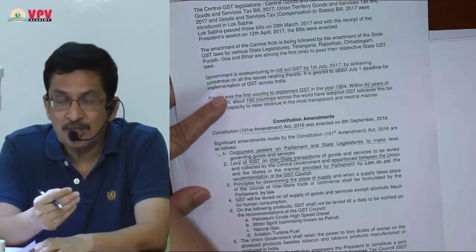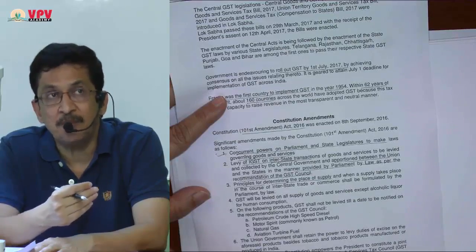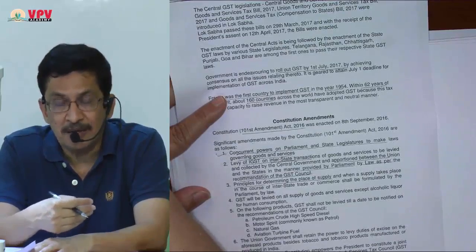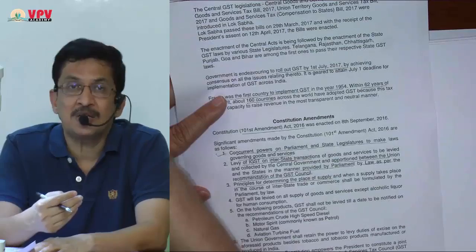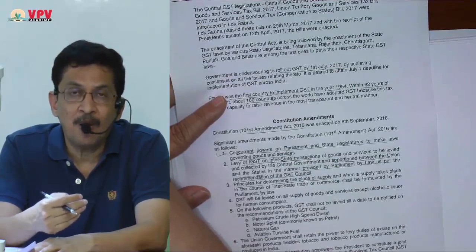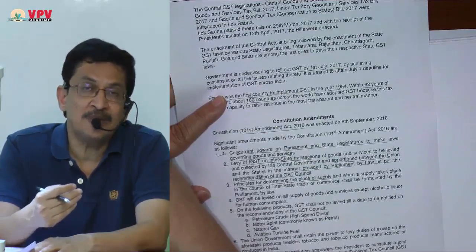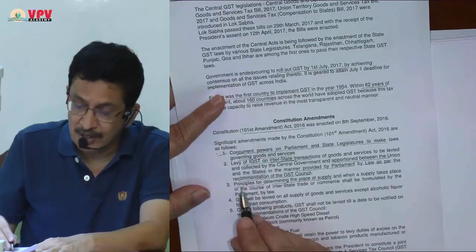There have to be rules for that. Like we had rules in service tax, POP rules, we have POS rules, place of supply. So Parliament requires the power to make such rules, to decide where the goods are deemed to have been supplied. That amendment was required. So that is the third point.